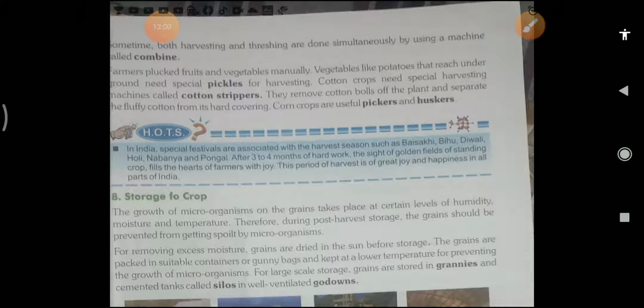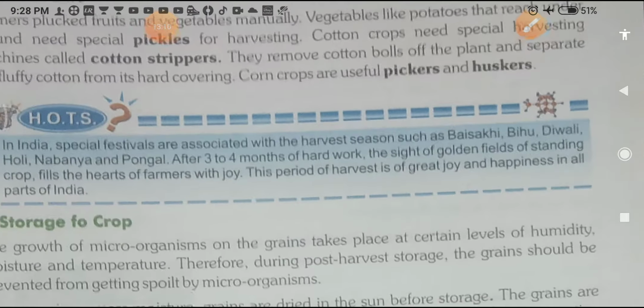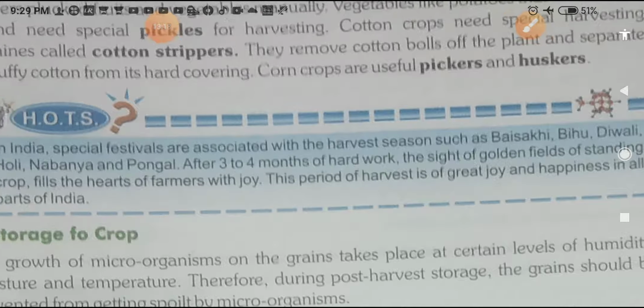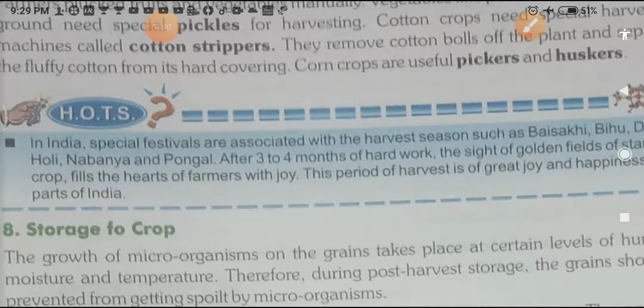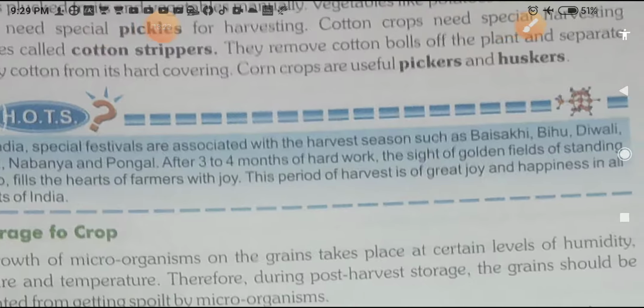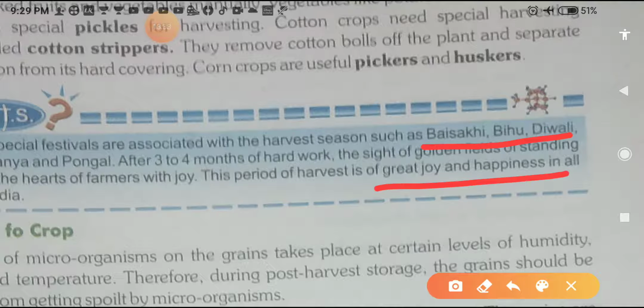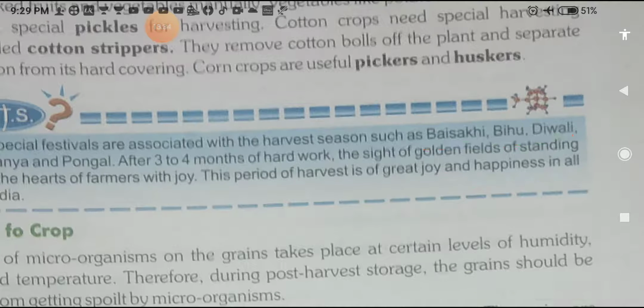Farmers are very happy when the period of harvesting is coming, because at that time they feel very good. You see here, after 3 to 4 months of hard work, the sight of the golden fields of standing crop fills the hearts of the farmers with joy. That's why they celebrate festivals like Baisakhi, Bihu, Diwali. The period of the harvest is a time of great joy and happiness all over India. Student, this is all about harvesting.